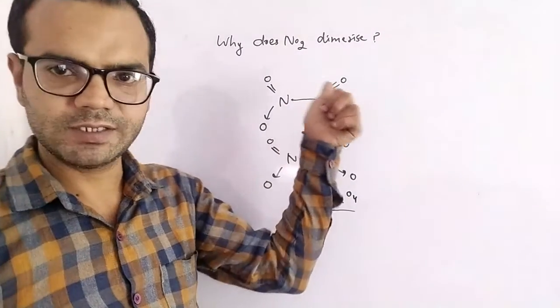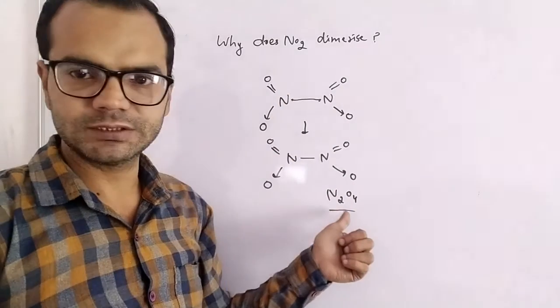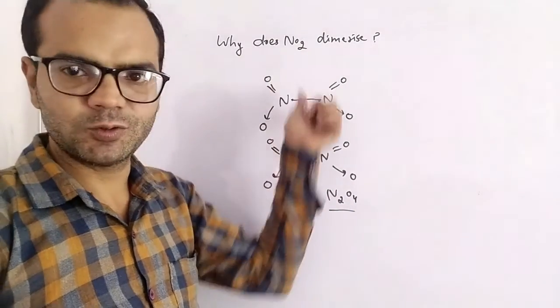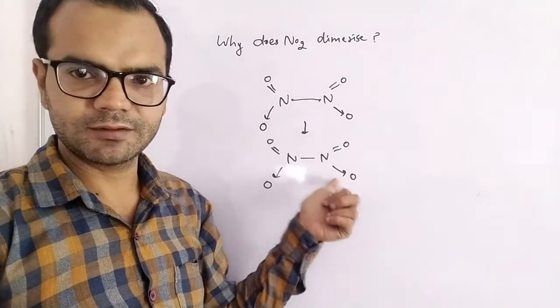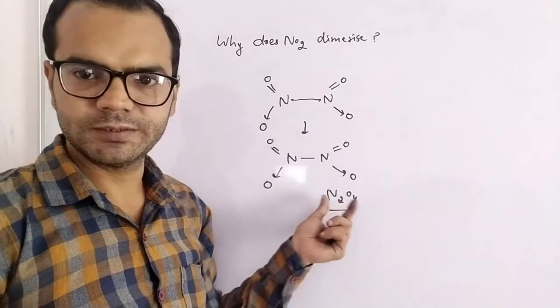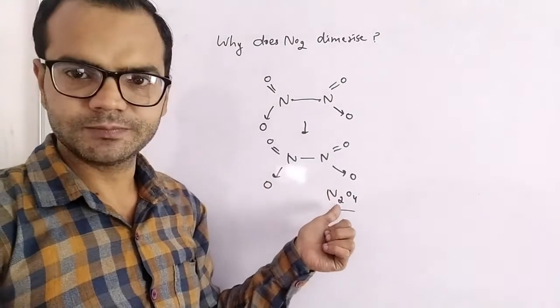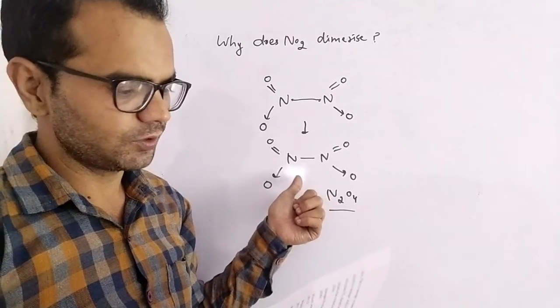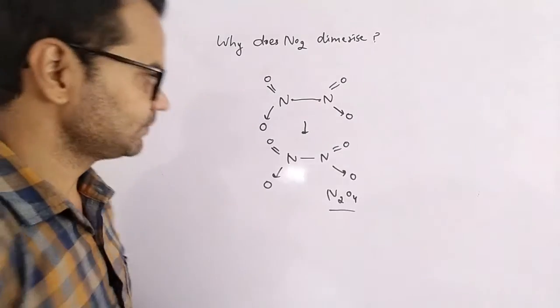So NO2 dimerizes to give N2O4. Actually NO2 is a brown colored gas, but N2O4 is colorless. It is colored due to the presence of an odd electron, but when its dimer is formed, there is no unpaired electron, no odd electron, resulting in a colorless oxide. NO2 is a colored oxide, but N2O4 is colorless. That is question number 2, why does NO2 dimerize? Third is,